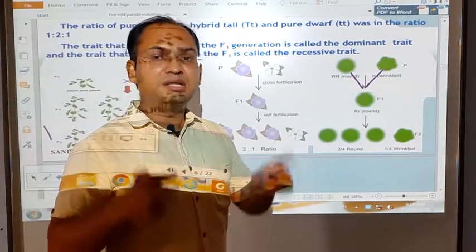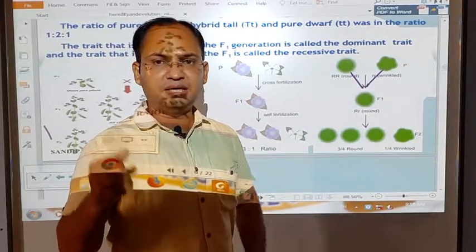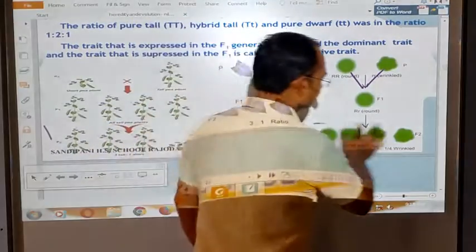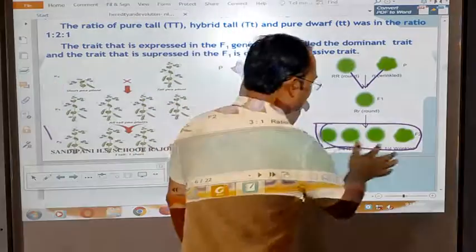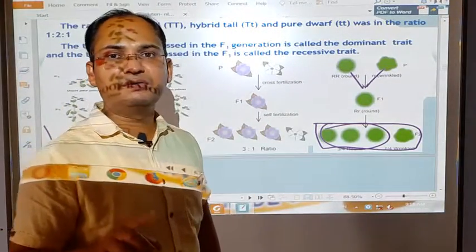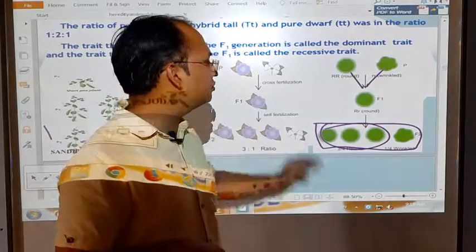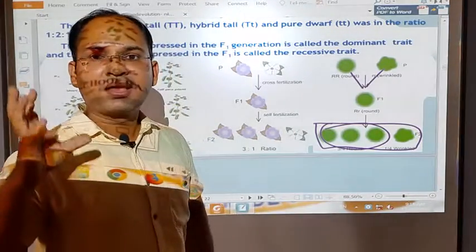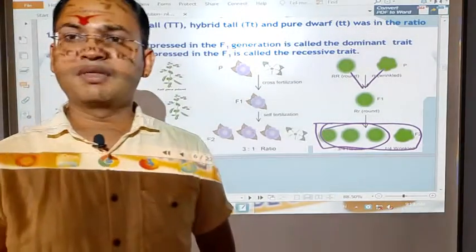But when these round seeds were crossed together, Mendel obtained three seeds of the same round shape and one wrinkled, constricted seed. So here we can also conclude that the round shape of the seed is always dominant over the wrinkled shape.